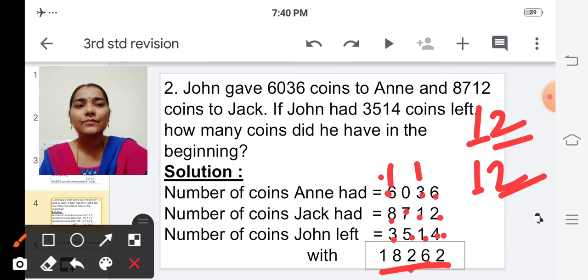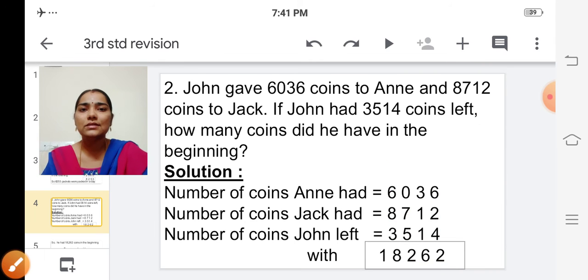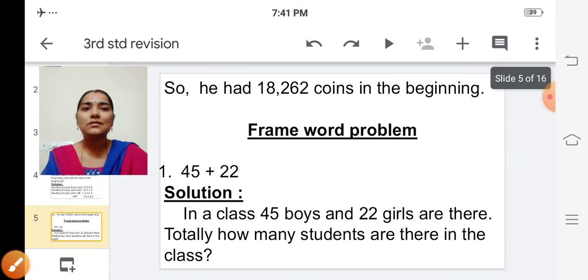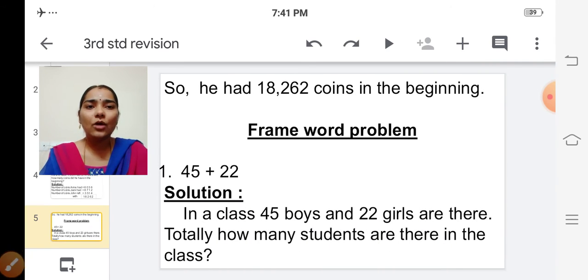So 18. So, how many coins he is having in the beginning? He had 18,262 coins. Is it clear children? So, he had 18,262 coins in the beginning.